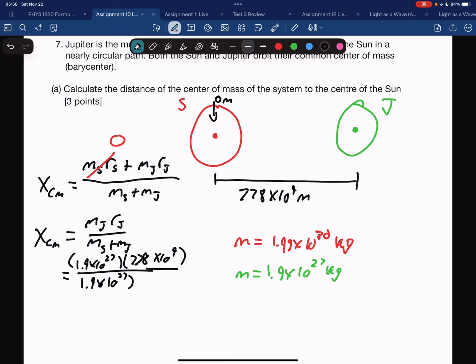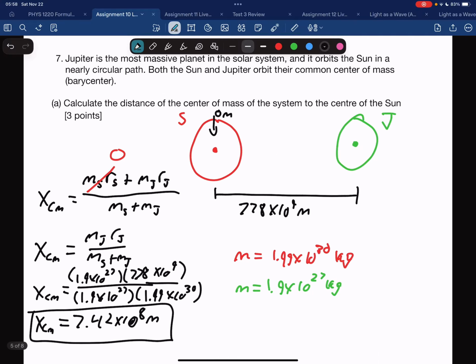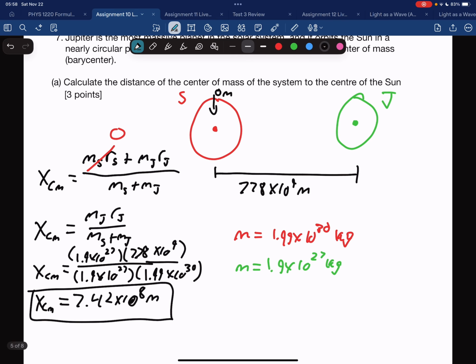And I just realized I'm writing the masses backwards here. That's okay. And I get a final answer of 7.42 times 10 to the 8 meters. So that is my distance there.